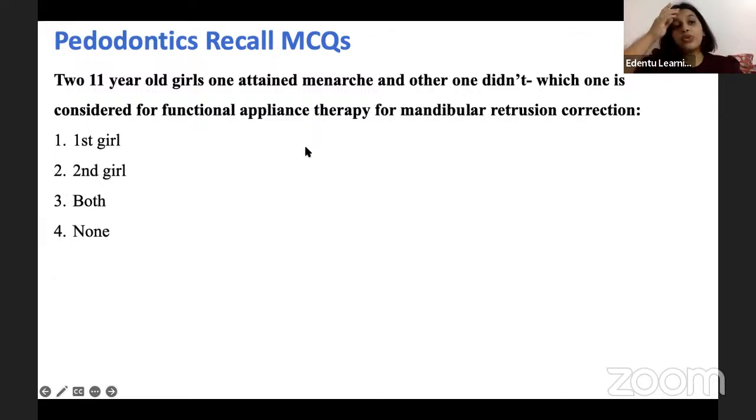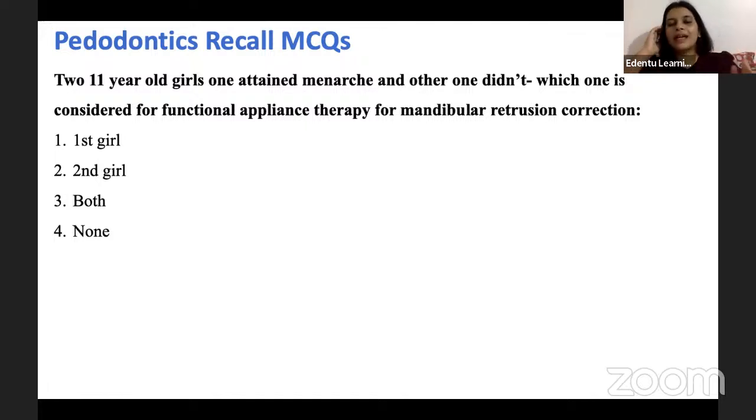Now, next question is, two 11-year-old girls, one attained menarche and the other didn't. Which one is considered for functional appliance therapy for mandibular retrusion correction? This is not a difficult question, but it is a very confusing question. Both of them are 11 years old, one has attained puberty, one has not. These girls have mandibular retrusion, so that has to be corrected.